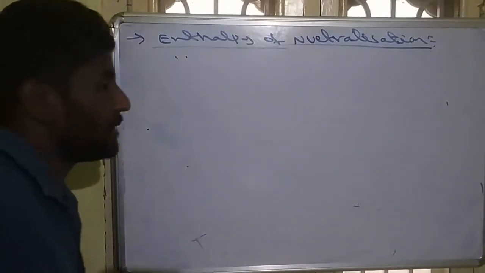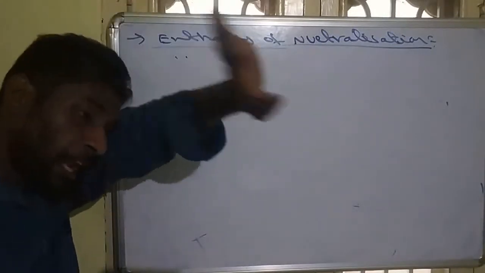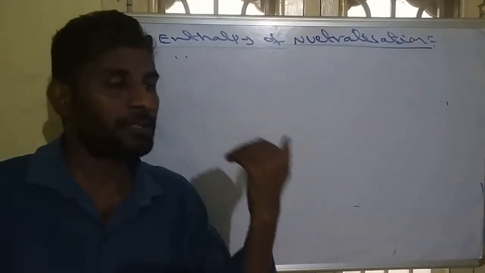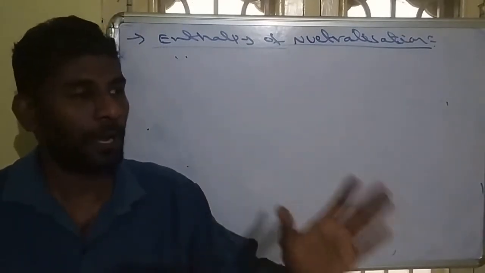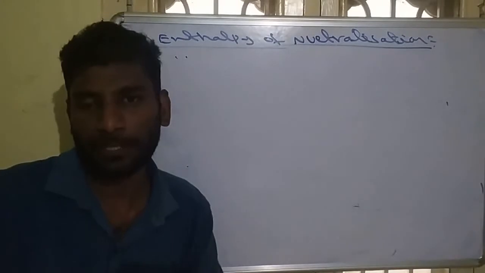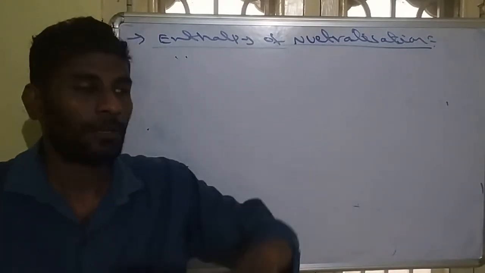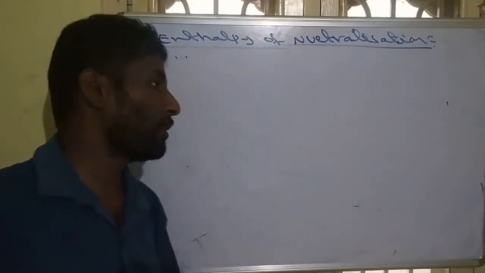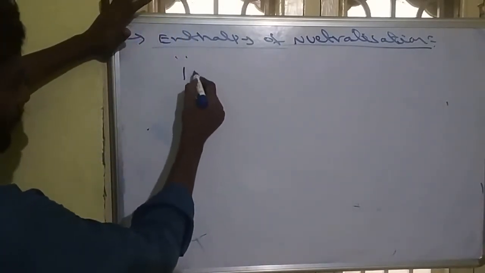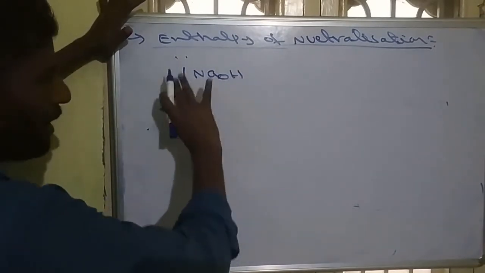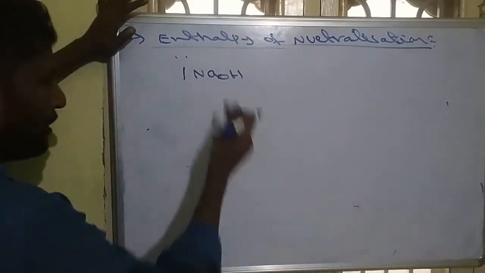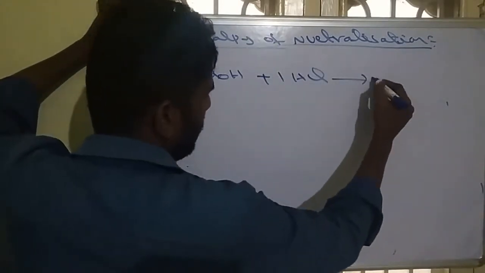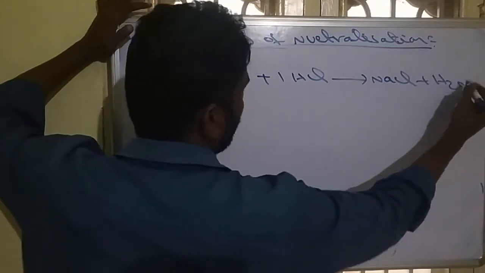Enthalpy of neutralization. So what is enthalpy of neutralization? It is the change in enthalpy during the neutralization of 1 gram equivalent acid with the corresponding base, or 1 gram equivalent base with the corresponding acid. So base or acid must be in 1 gram equivalent. For example, 1 gram equivalent of NaOH. Gram equivalent is nothing but normality. 1 normality of NaOH and 1 mole of HCl produce together the formation of NaCl and water.